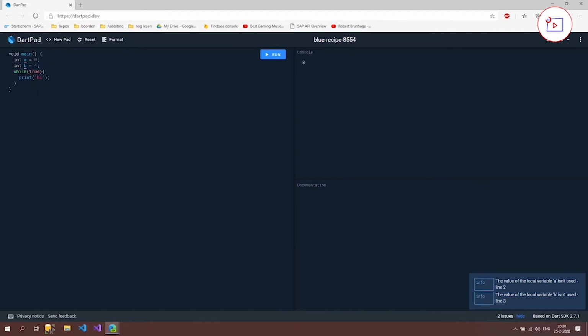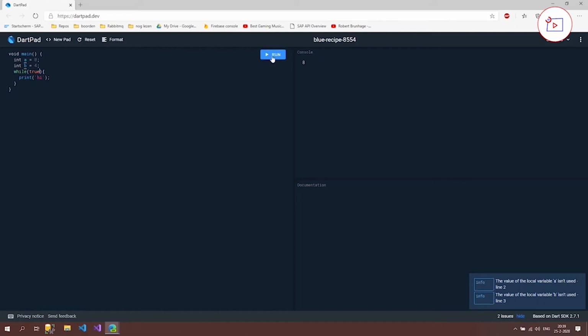And the problem with this is that this while loop is never going to resolve. It's going to say int a is 0, int b is 4, and then it's going to check if this while is true, which is always the case, and then it's going to print hi. If I now press the run button, my browser will probably crash because it's going to be stuck in this while loop forever.